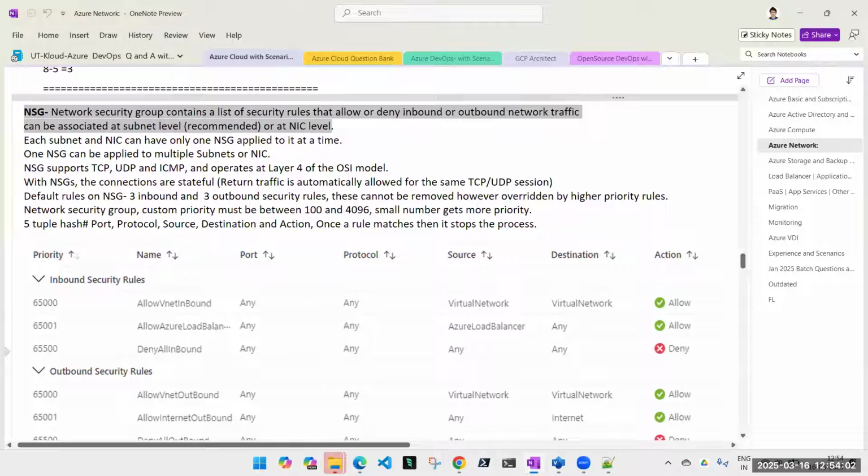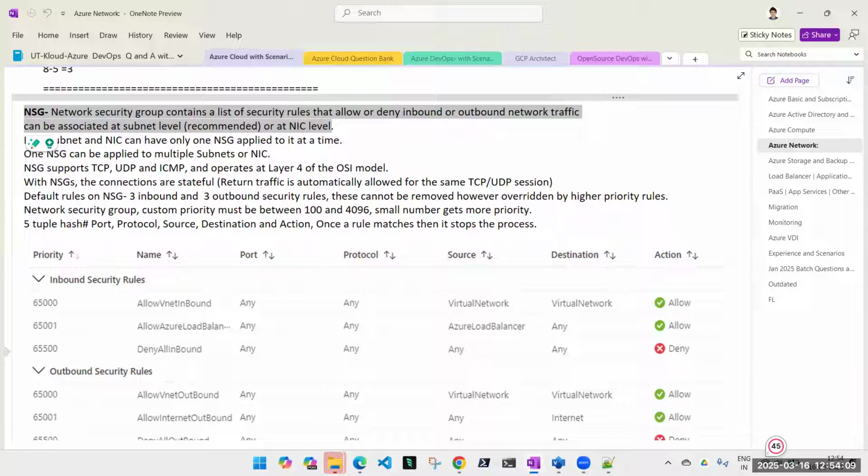Let's go back to this sentence. It says NSG, Network Security Group, that also can be assigned on the NIC level. It's not IP specific. Okay, if your NIC has two IPs, that does not mean you can have two network security groups. It has nothing to do with your IP. It gets associated with NIC or subnet level.